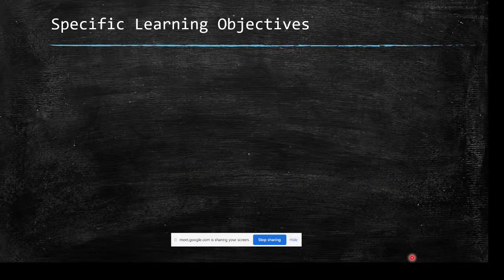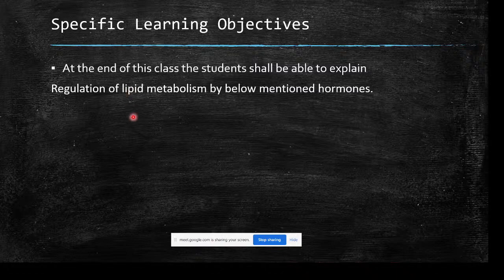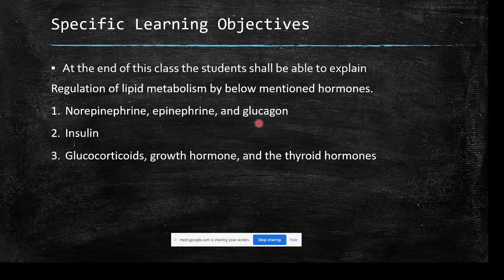So the learning objectives, specific learning objectives. At the end of this class, the student shall be able to explain the regulation of lipid metabolism by the below mentioned hormones. That is norepinephrine, epinephrine and glucagon, insulin, glucocorticoids, growth hormones and thyroid hormones, leptin and adiponectin.